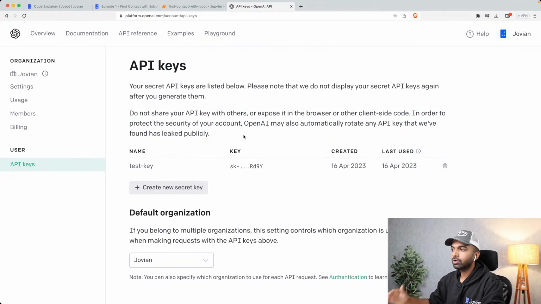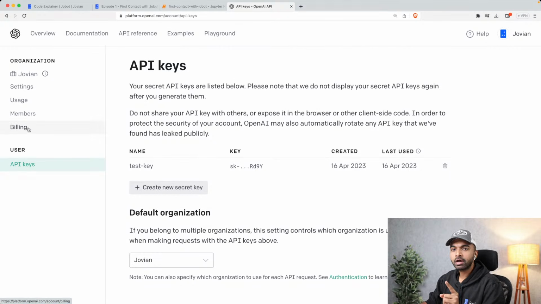Okay. OpenAI also will try to revoke keys that are leaked publicly, but they have scrapers and jobs set up. All right. So the idea is create a secret key, name it properly, and save the actual key that shows up. It's about 64 characters or something. Save it somewhere securely. I have it here on a second screen, which I'm not going to show you, obviously. And that key is going to be used to connect with the ChatGPT API. Okay, so that's the first step. Really simple. Just sign up on platform.openai.com and go ahead.